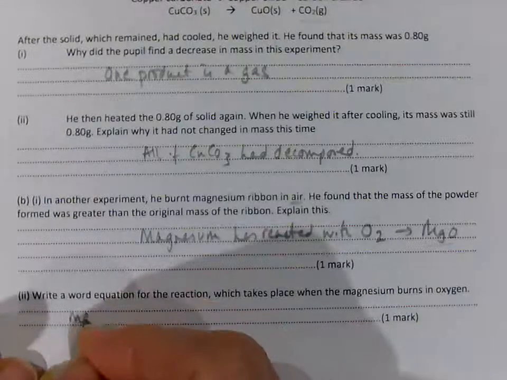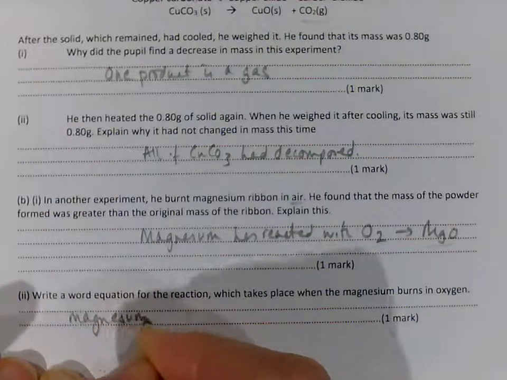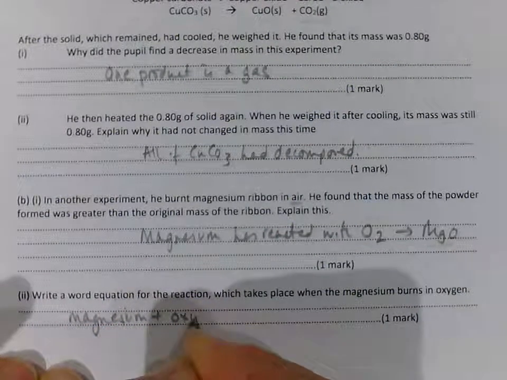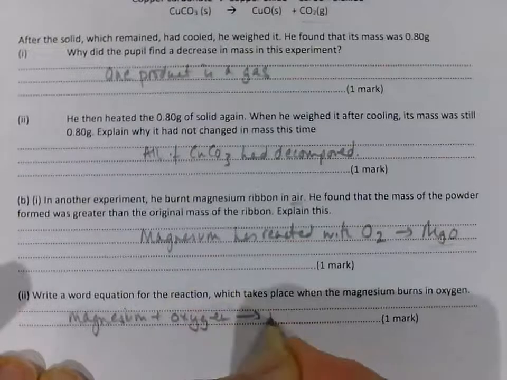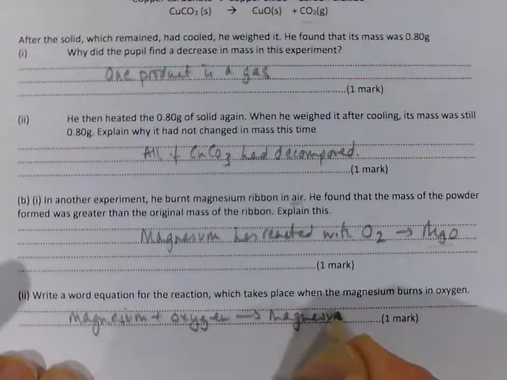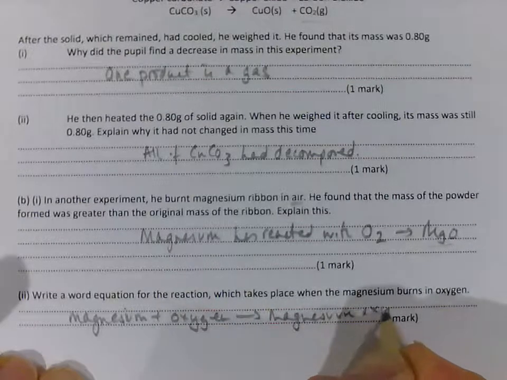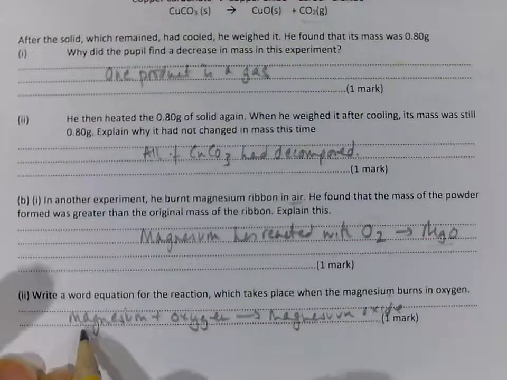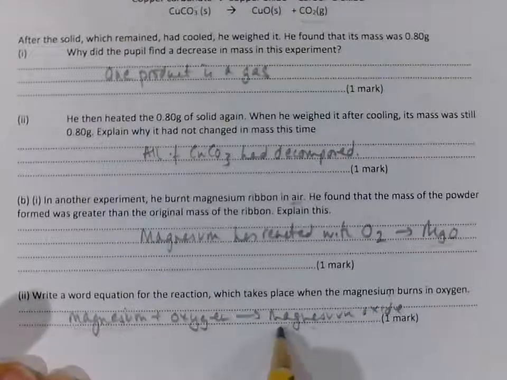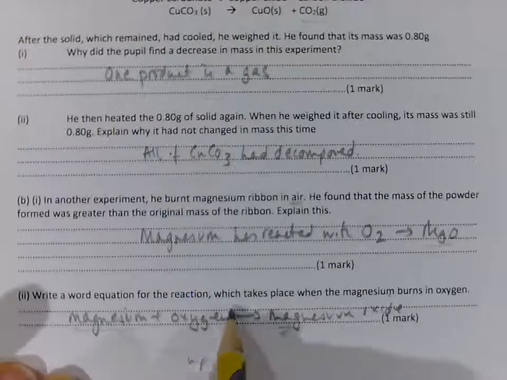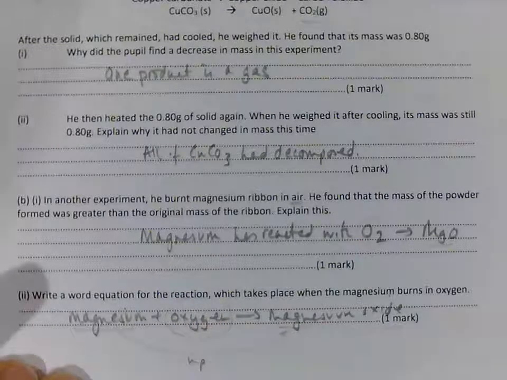So that's magnesium plus oxygen goes to magnesium oxide. And when we weighed our magnesium, and then we weighed it again, it went up in mass, and that's because we hadn't weighed the oxygen to begin with.